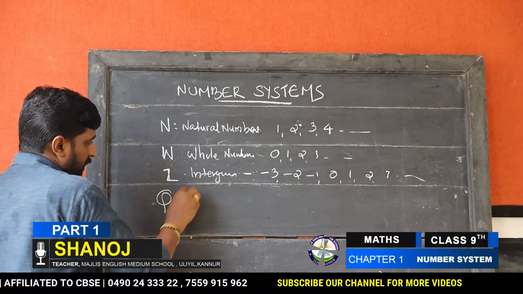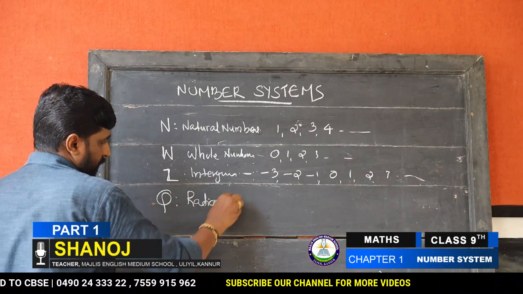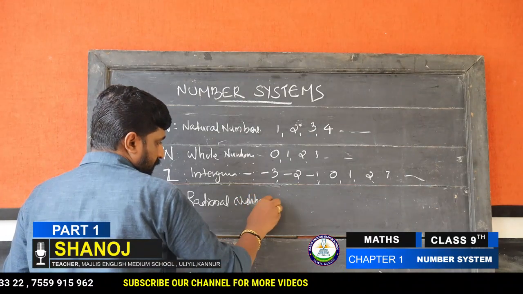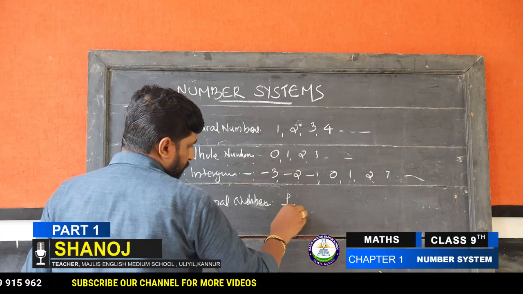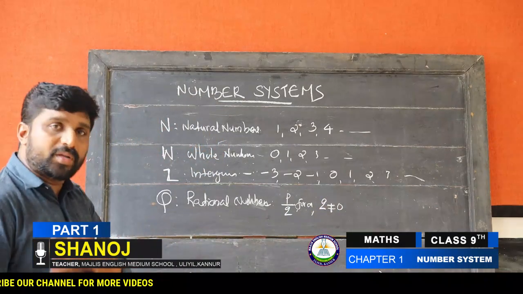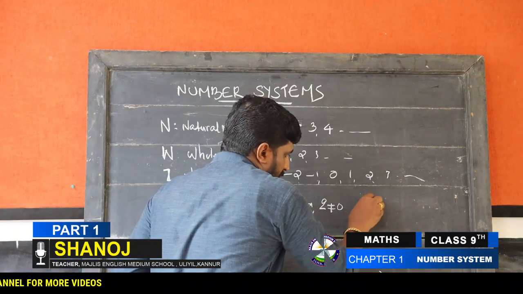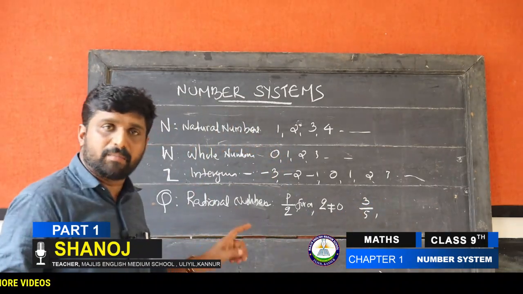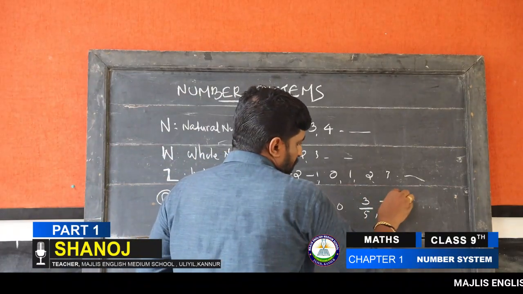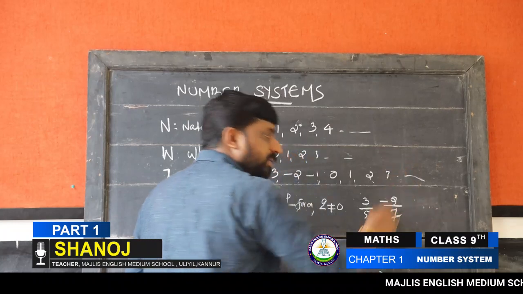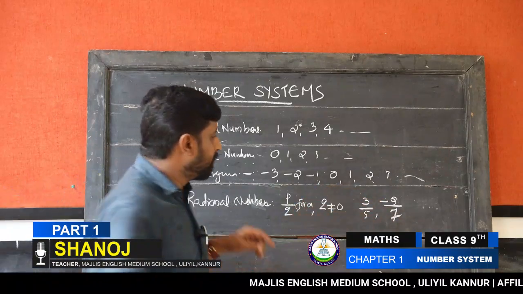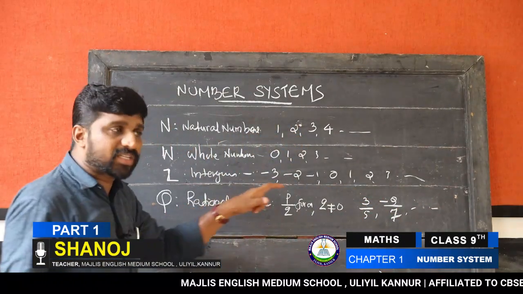Instead of natural numbers, they become integers, and that has another name, known as rational numbers. We use Q for rational numbers. Rational numbers means the p by q form, and q not equal to 0. The denominator is not equal to 0. For example, 3 by 5 is a rational number. This is an integer, this also an integer. Minus 2 by 7: integer, integer. 7 is a natural number also, but here it is included. Like that we can say this is a rational number.